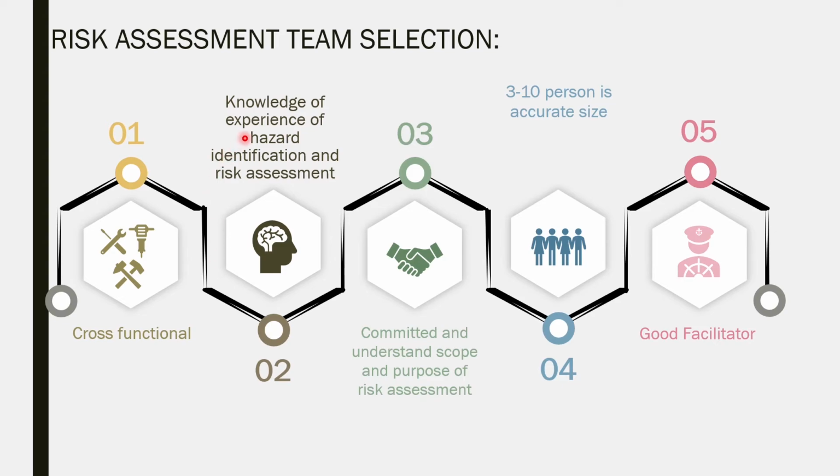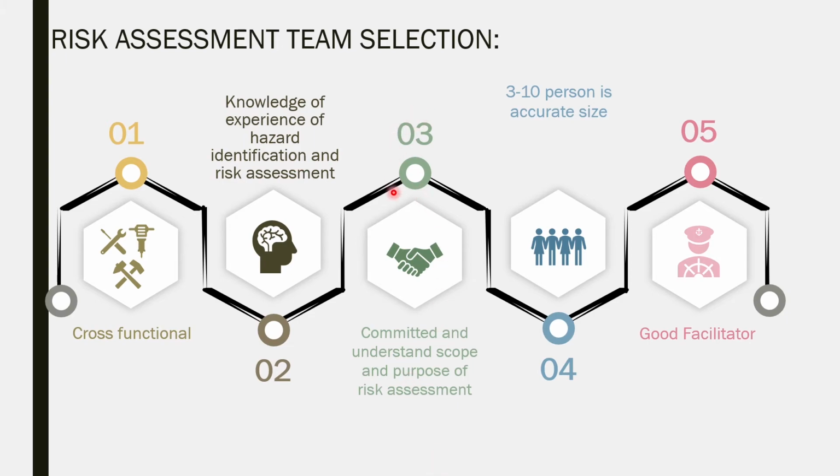The second one is the knowledge and experience of hazard identification and risk assessment. So each member of the team should have some knowledge about the identification of the hazard as well as the risk assessment, analysis of the risk, evaluation of the risk, control measures, what will be our acceptable level of the risk, and what are the actual risk levels that are present on our side. So all this knowledge should be acquired by each member of this team.